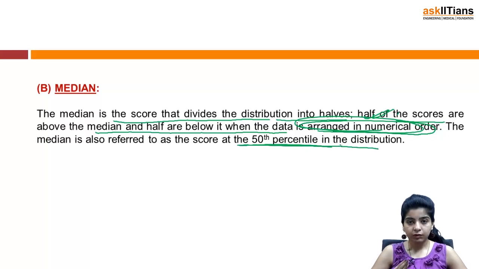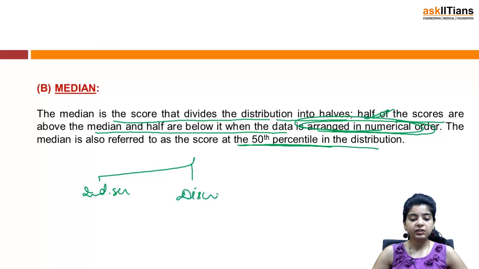In case of median, whenever you are required to find out median, first of all you need to arrange your data in a particular numerical order, either ascending or descending. You need to arrange your data first and then find out the median. And median just means a score that divides the distribution into halves. Half of the scores are above the median and half of them are below the median. So again, in case of median also we are going to discuss it in individual series, then we'll have discrete series, and then we'll have continuous.